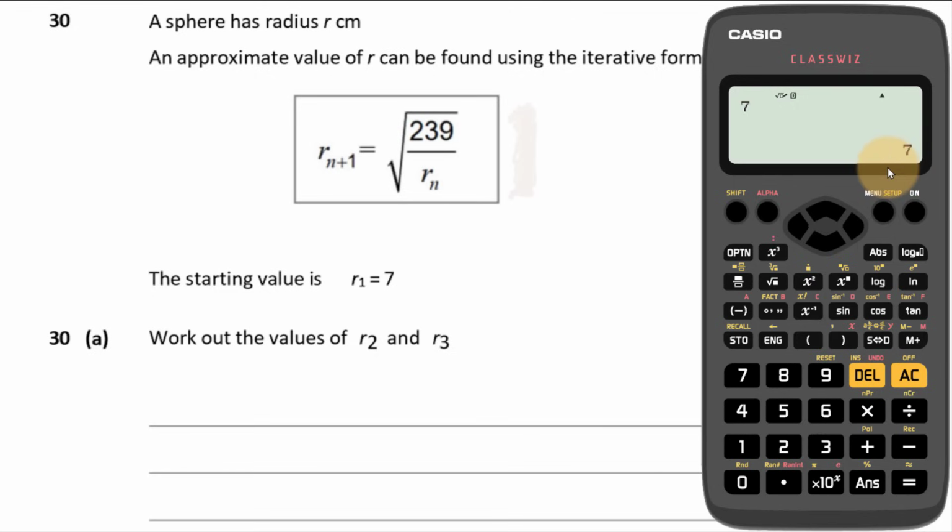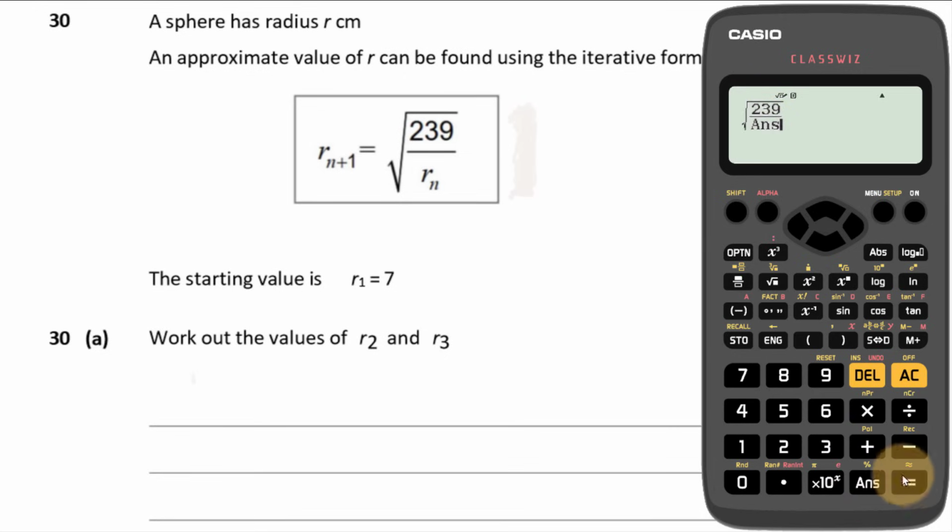Okay, and then I'm going to get the next value by taking the square root of 239 divided by Rn, which I'm going to use the answer key. So basically the last calculated value is going to come back and go into there.